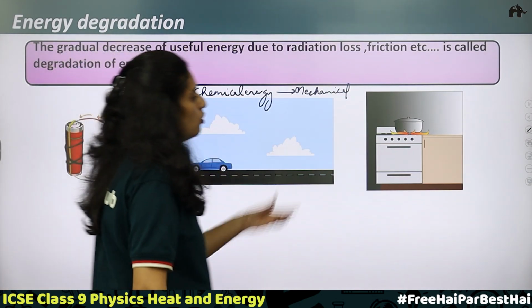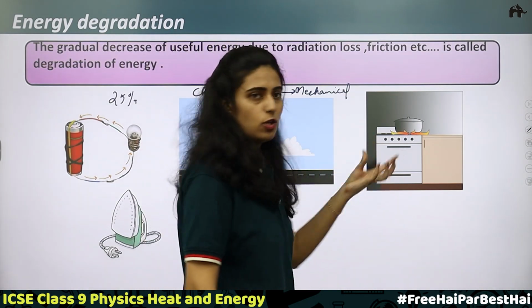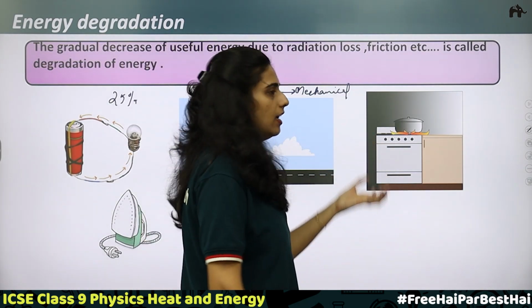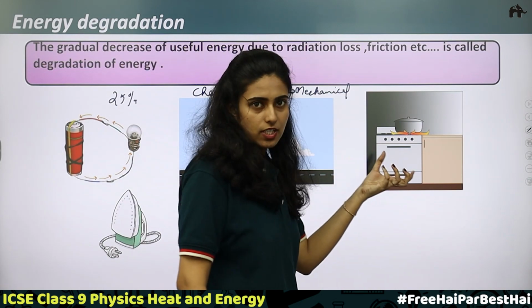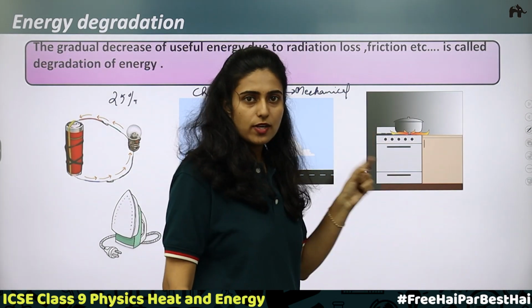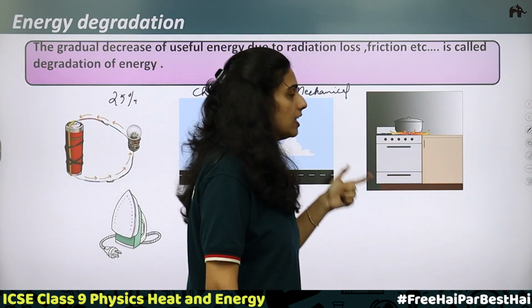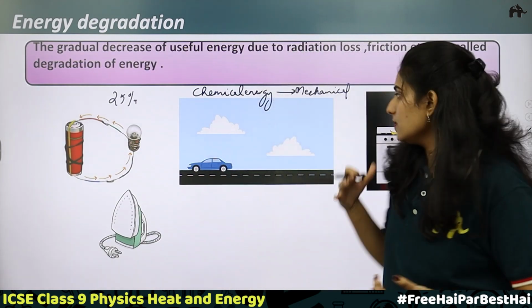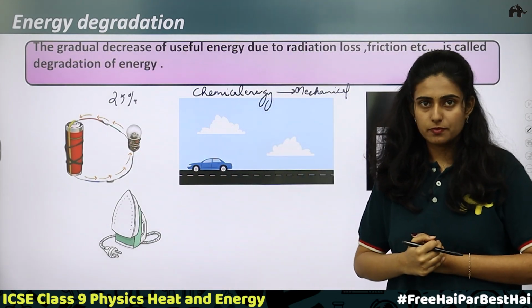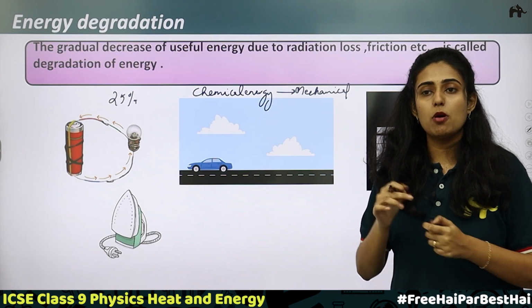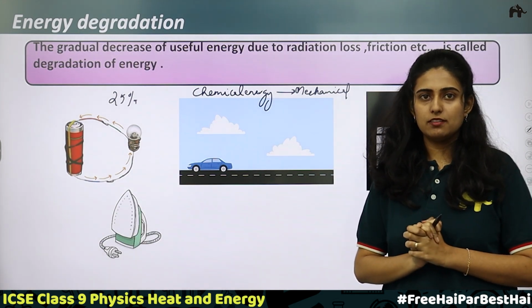Next, for cooking, you will be using LPG, you are using fuel. Here again, there is wastage of energy. Heat is produced. Heat is one source of energy, and there are other forms of energy that are wasted. They are undesirable forms. When you keep your mobile for charging, what is happening?